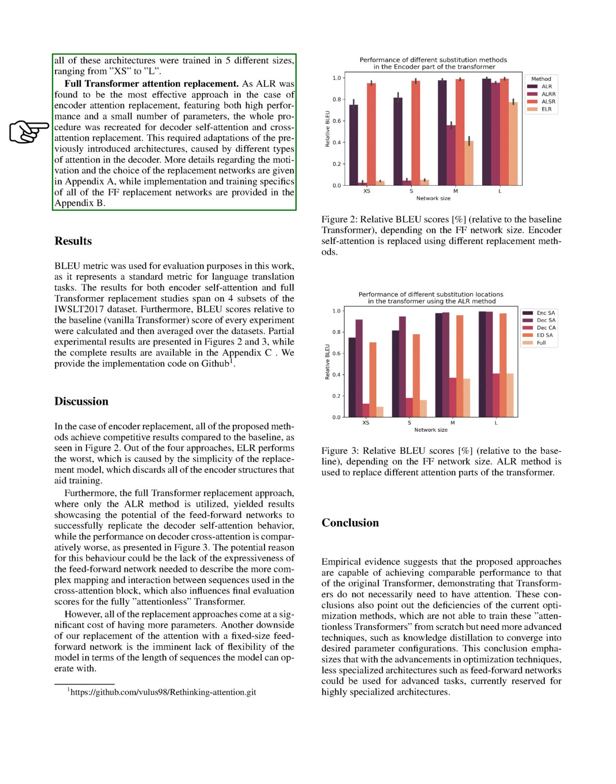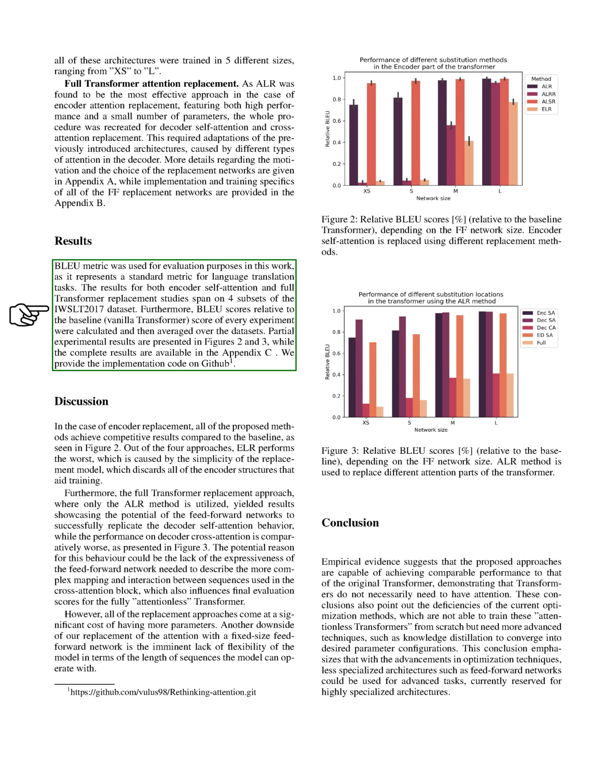After finding that ALR was the most effective approach for replacing encoder attention, we applied the same procedure to decoder self-attention and cross-attention replacement. This required adaptations of the previously introduced architectures due to the different types of attention in the decoder. We used the BLEU metric to evaluate our work, as it's a standard metric for language translation tasks. Our results spanned 4 subsets of the IWSLT 2017 dataset. We calculated BLEU scores relative to the baseline score of every experiment and then averaged them over the datasets.